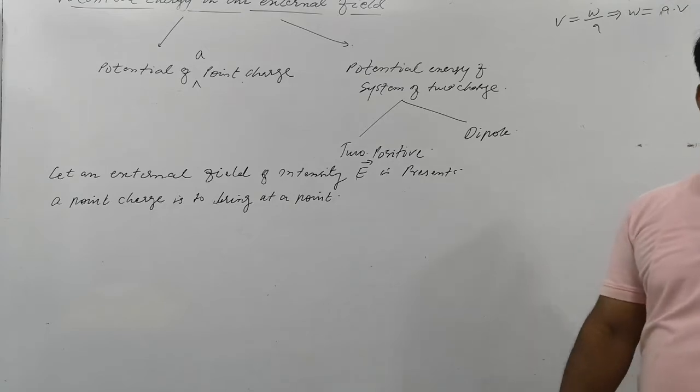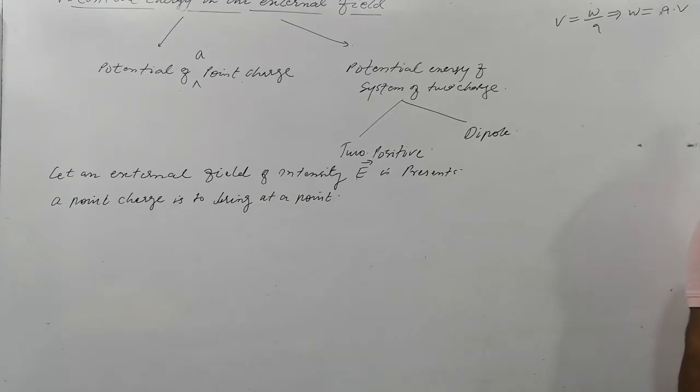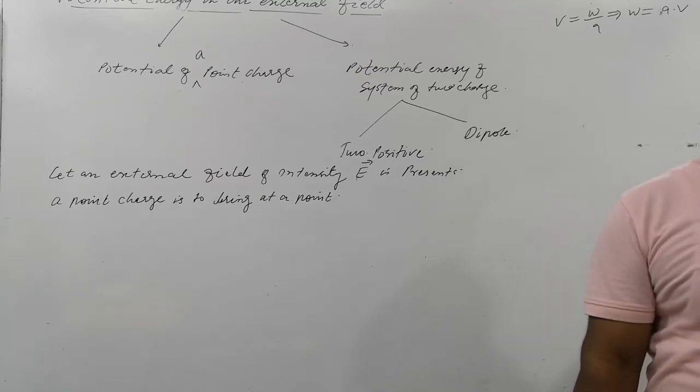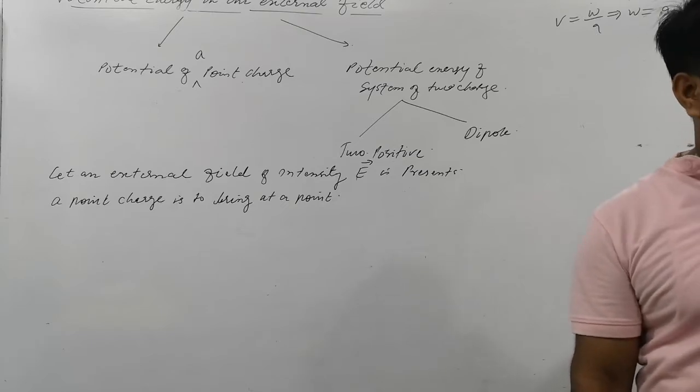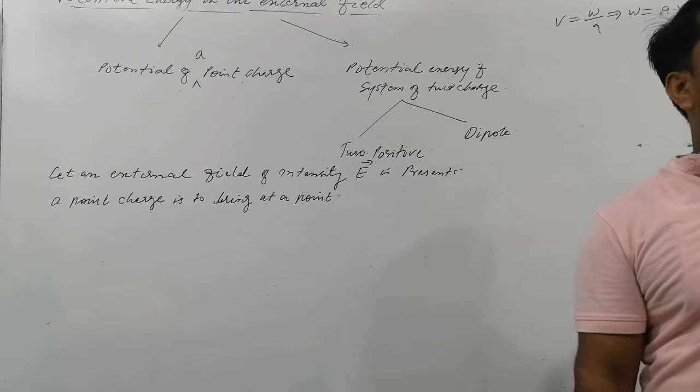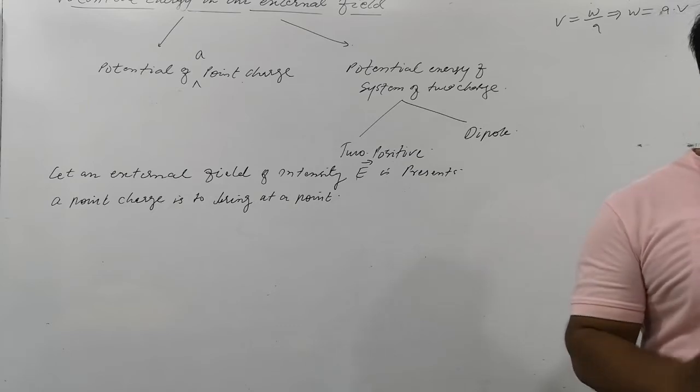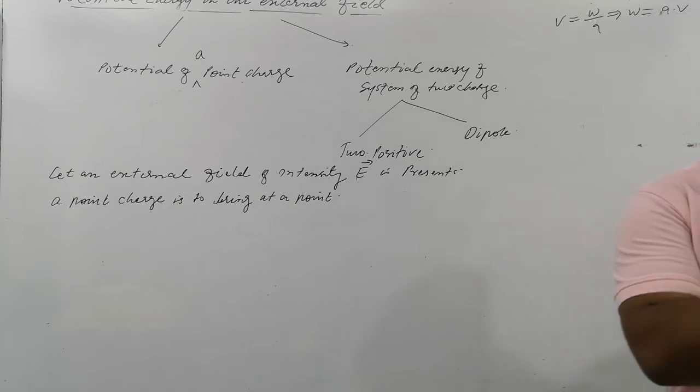Suppose that at a point 1,000 km above the surface of the Earth, you want to set a satellite of 2 tons. Then how much work do you need to do? On the basis of the estimate of the work, you will spend energy. You will burn the fuel so that it carries the satellite to that point at 1,000 km. This is the prediction, so we are finding it.